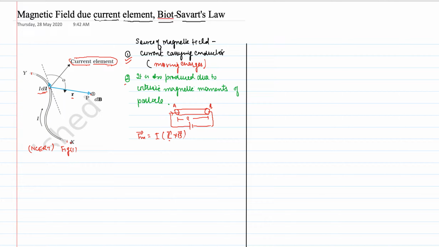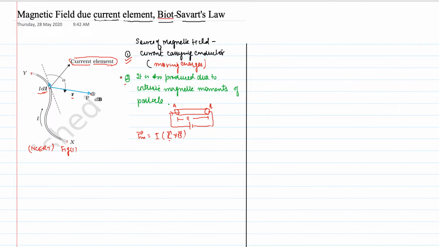So here, the current is flowing from X to Y, and then the direction of this current element is from X to Y, along the direction of current. So you have to be very careful about this. But Biot and Savart observed... Our objective of this discussion is to study the magnetic field produced by a current carrying conductor, as there are two ways to produce the field.